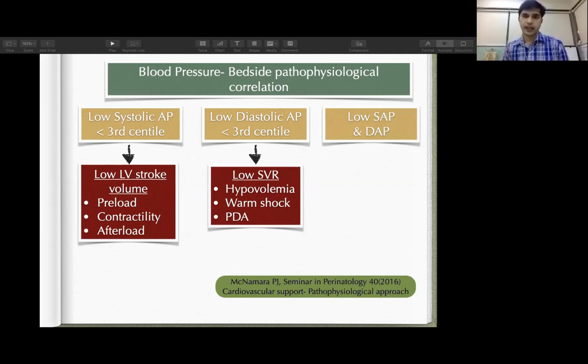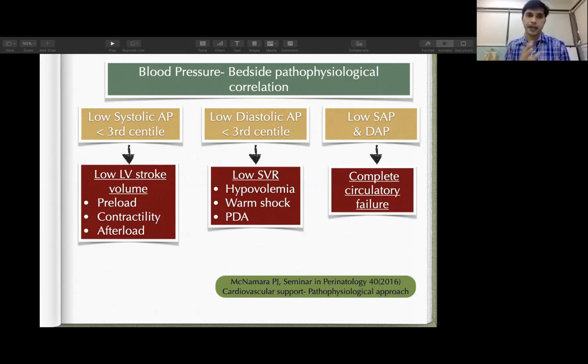When both the systolic arterial pressure and the diastolic arterial pressure are low, it means there is complete circulatory failure. The baby may progress from low systolic blood pressure directly to complete circulatory failure, or from low diastolic blood pressure to complete circulatory failure, or sometimes in a very sick baby you may find low systolic as well as diastolic pressure directly, like the late stage of septic shock. Then we have to manage those babies according to the management protocol.